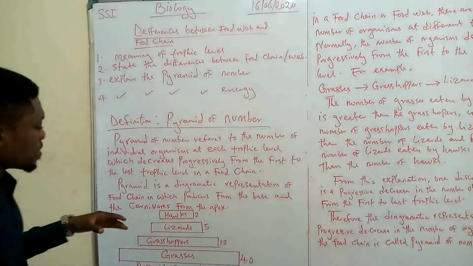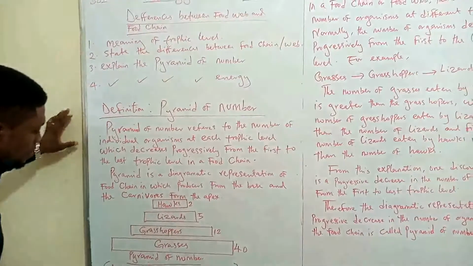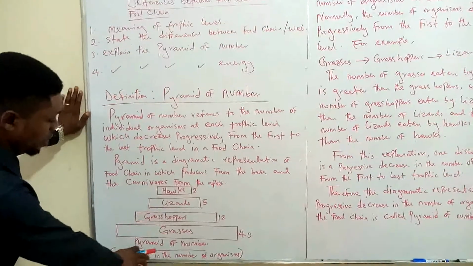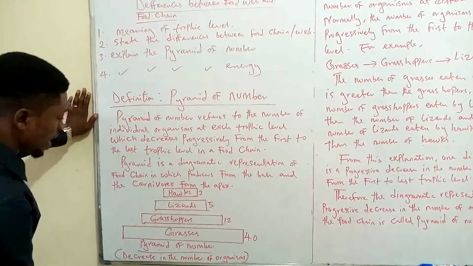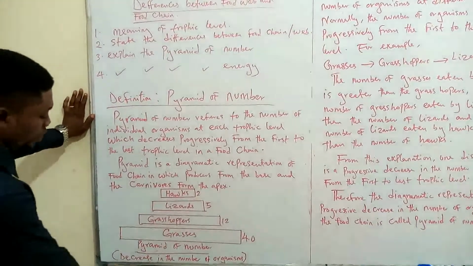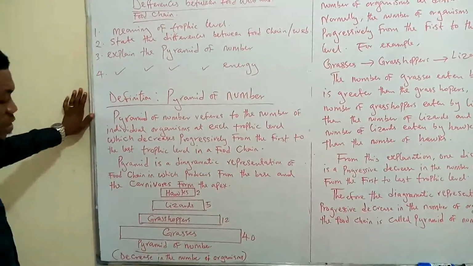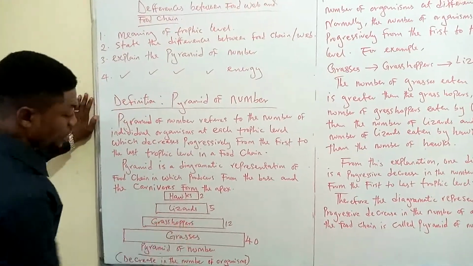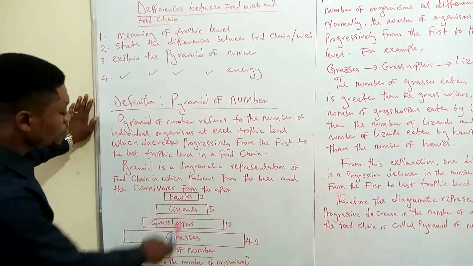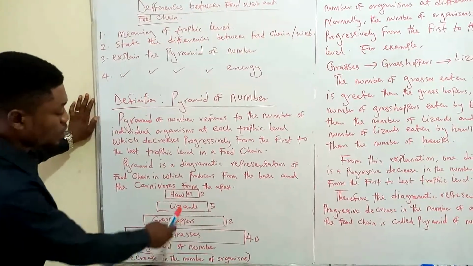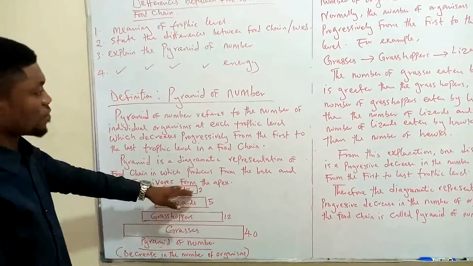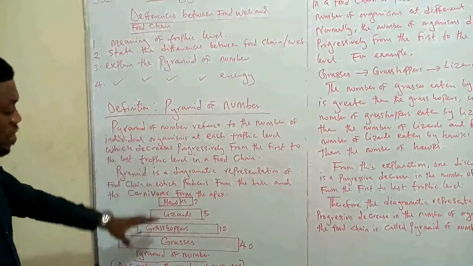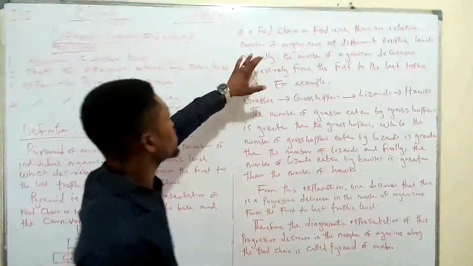Okay, now let us look at this before we continue. I will explain this later, but just take a look at this diagram. This is what we call pyramid of number. If you closely look at this, you see that we have a decrease in the number of organisms. Why is it so? For grasses we have 40. For grasshoppers we have 12. Lizards we have 5. And hawks, you know what the hawk is? We have 2. We'll come back to this, but first let me introduce what will help you understand this diagram better.